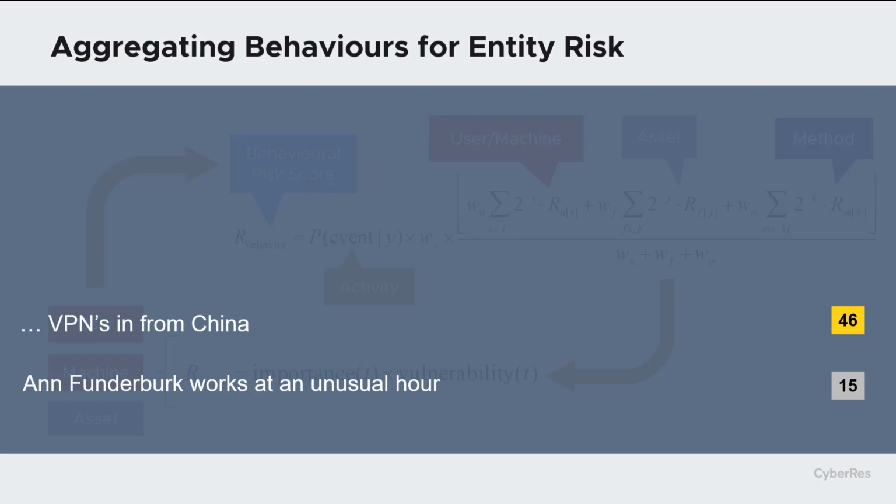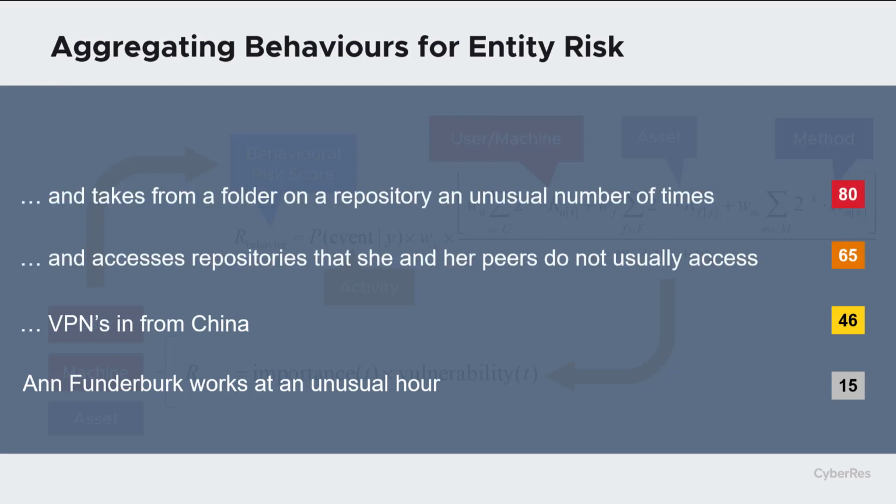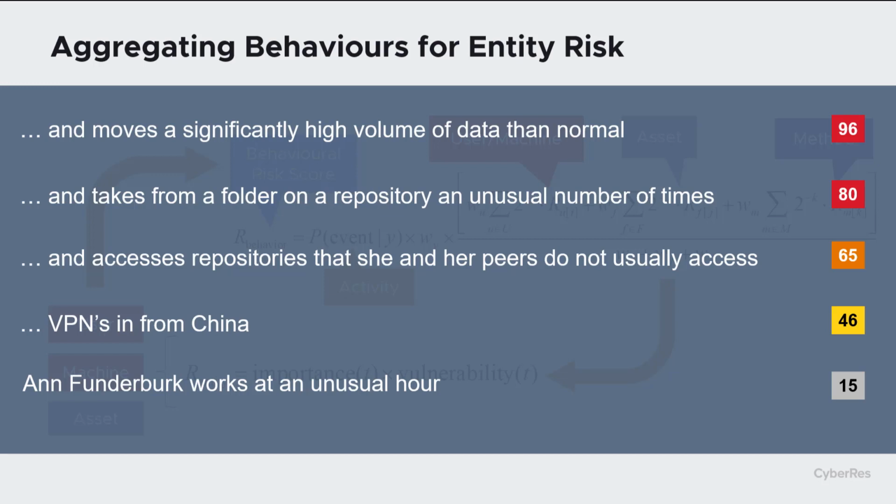Anne then connects over a VPN from China, checks out an unusually large number of files from a code repository that neither she nor her peers typically access, and posts a significantly larger amount of data to a website that is unusual for her. None of these behaviors taken in isolation is necessarily a cause for concern. Rules that flag these individual behaviors would generate a large volume of false positives. But taken together, these behaviors are enough to elevate Anne's risk score here to 96, prompting security teams to investigate this potential instance of data exfiltration and any other activity in which Anne was involved.